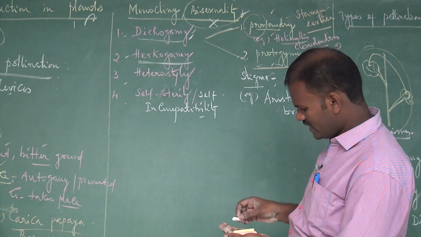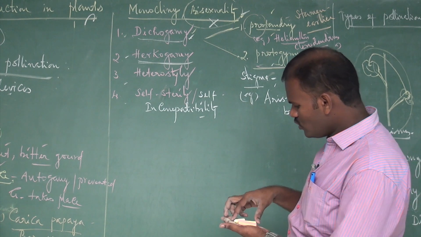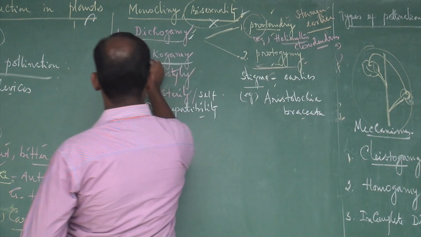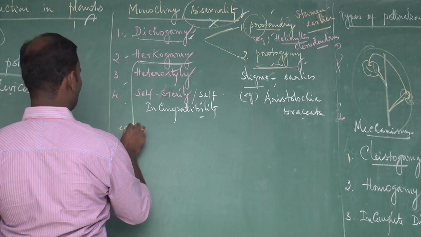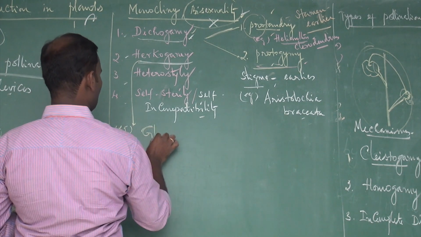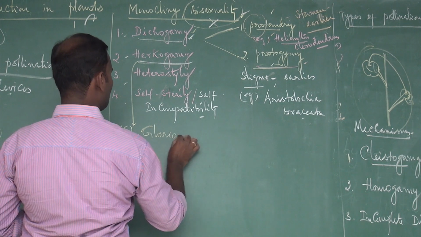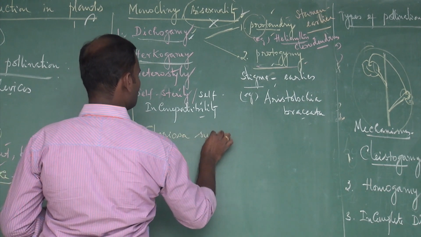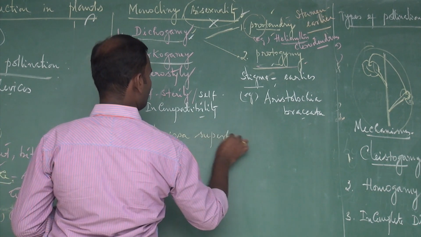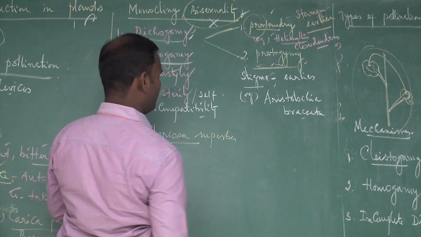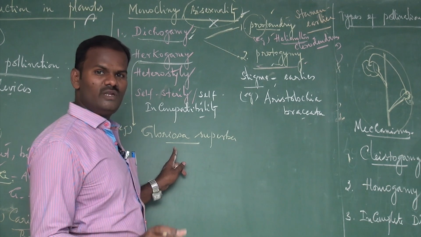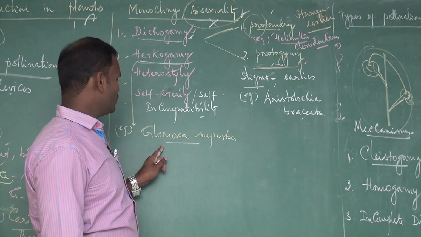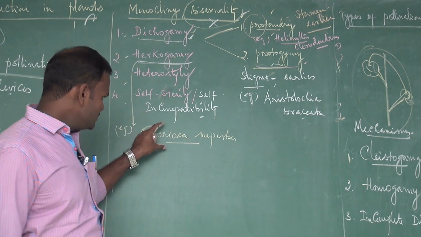For example, herkogamy, Gloriosa superba. We call it by the local or vernacular name Sengandhal malar. Actually, it is a state flower, Gloriosa superba. It is a bisexual flower.